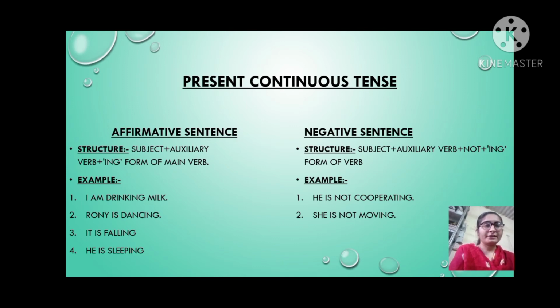Then second example, she is not moving. So she is subject, then is auxiliary verb, then not is a helping verb, and moving is the ing form of move. Next,